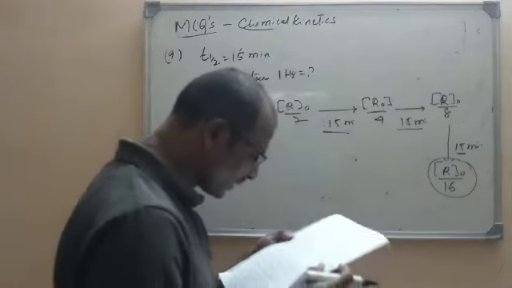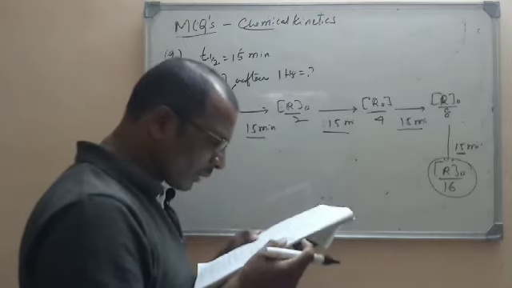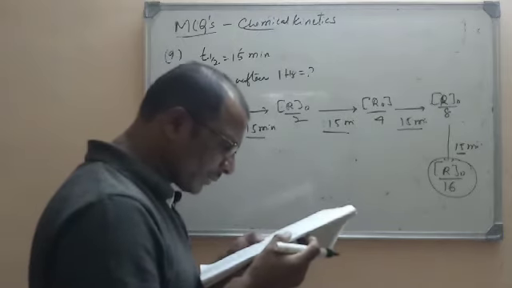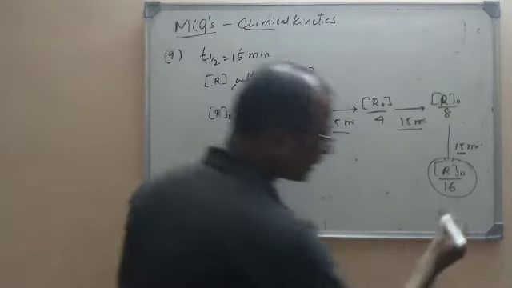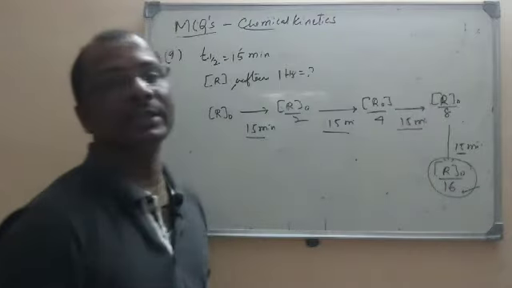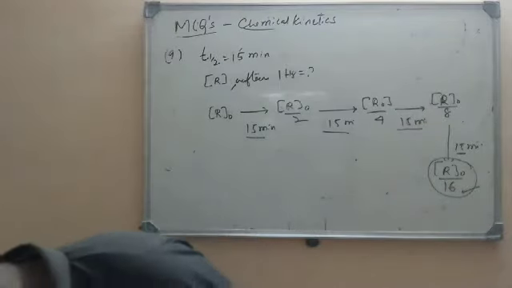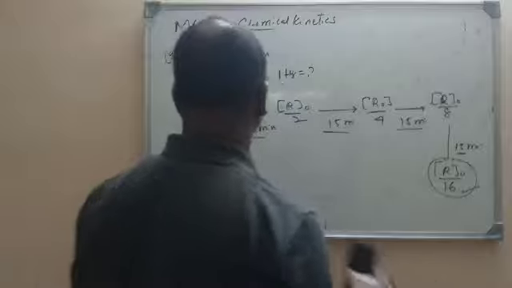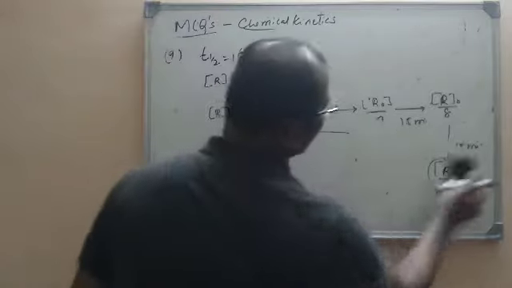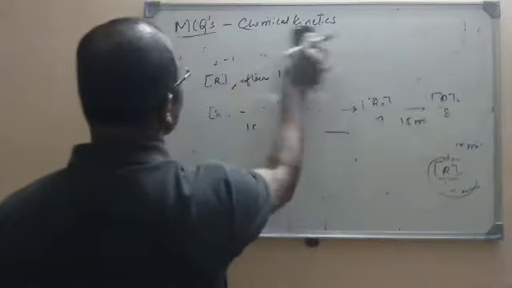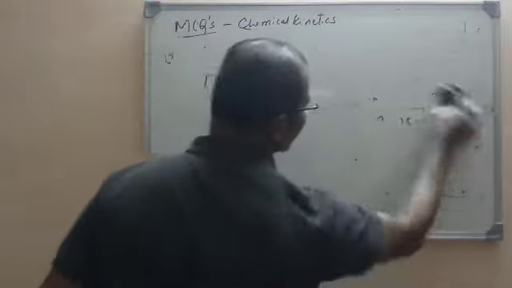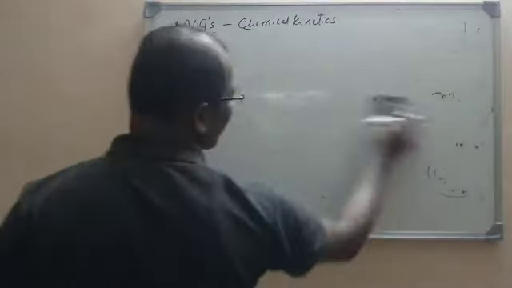Now what are the options here? 1 by 12th, 1 by 16th, 1 by 8th, 1 by 4. The direct answer is 1 by 16th of the initial concentration. So it is based on half-life. Now let us go for the next multiple choice question. That is question number 10.